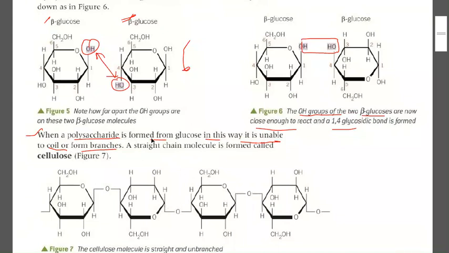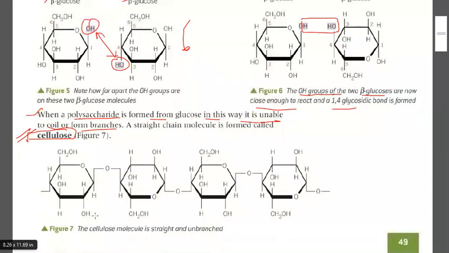So when a polysaccharide is formed from glucose in such a way, it is unable to coil or form branches. A straight chain molecule is formed and it is known as cellulose. Clear? So the cellulose molecule is straight and unbranched because alternate beta glucose is upside down.